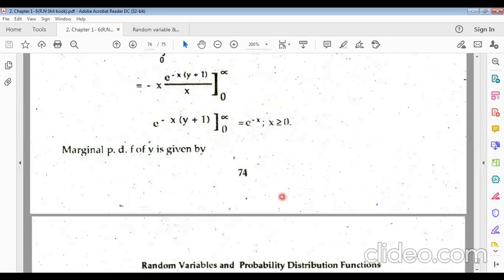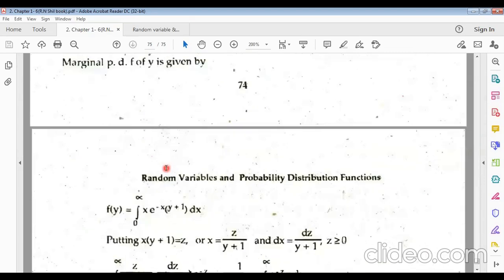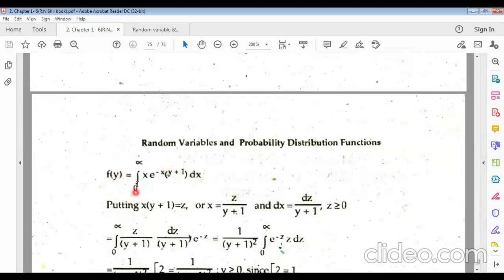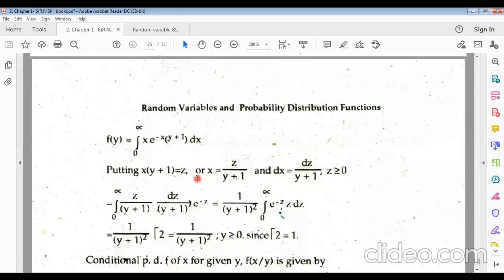Now the marginal PDF of y is given similarly: f of y will be the integral from 0 to infinity of f of xy dx, using the same formula. Now if we put x into y plus 1 equals z, then x equals z divided by y plus 1. So dx equals, differentiating on both sides, dz divided by y plus 1, where z is greater than or equal to 0.